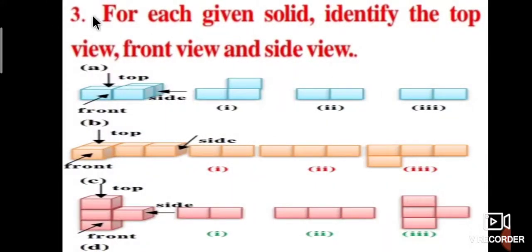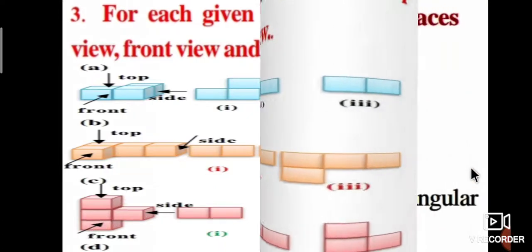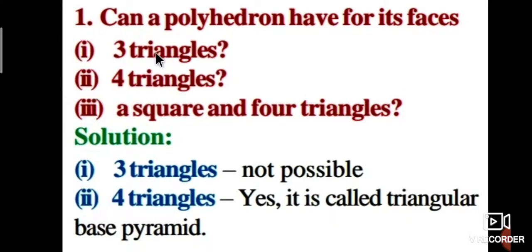Next, for each given solid, identify the top view, front view and side view. Observe this one: this is the top, this is the front, this is the side. First, second, third. Similarly the second one: top, front, side. The third one: this is top, this is front, this is side. The solution is like that.